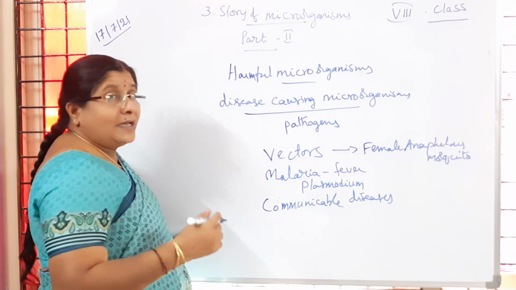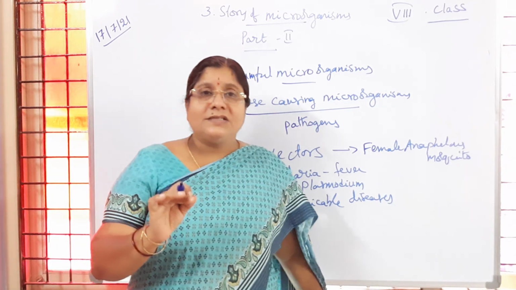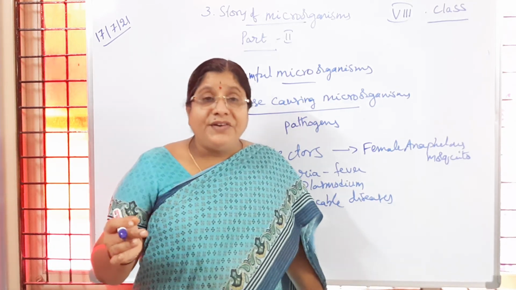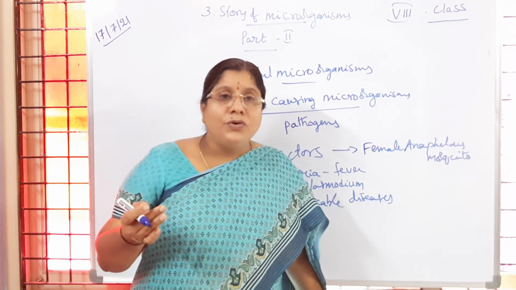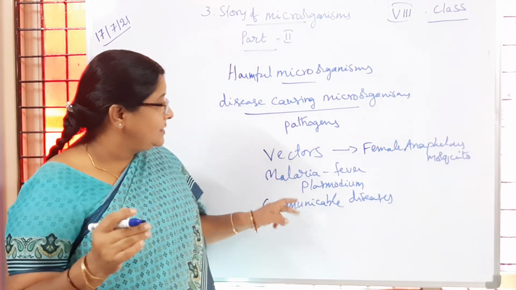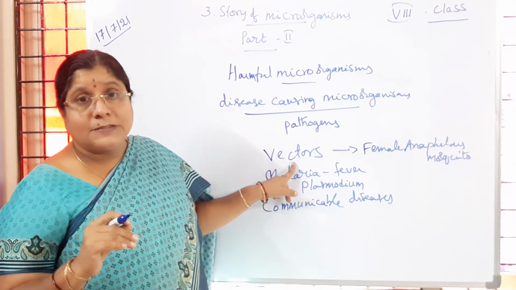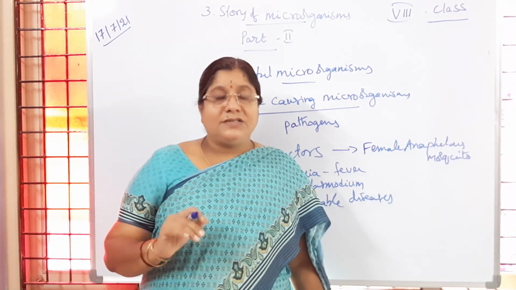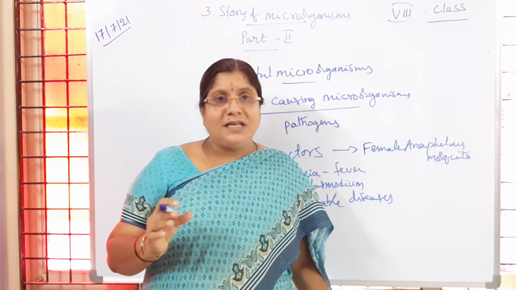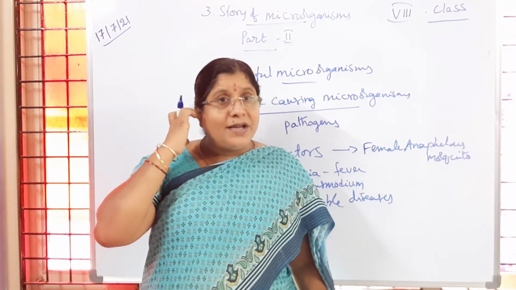So what do we mean by communicable diseases? If the diseases are spreading in the community through drinking contaminated water or food, or through physical contact, or through the vectors, then they are called communicable diseases. So give some examples of communicable disease. Cholera, typhoid.